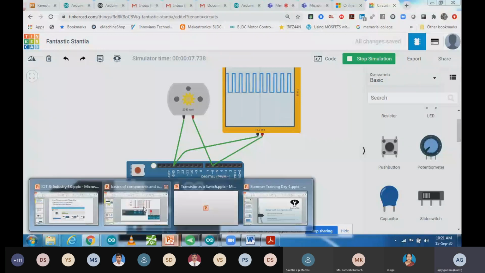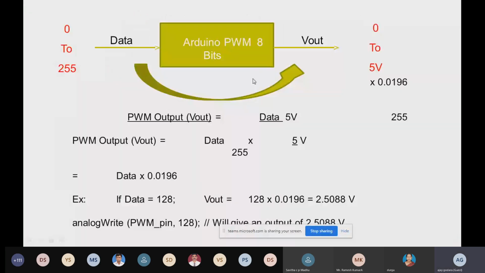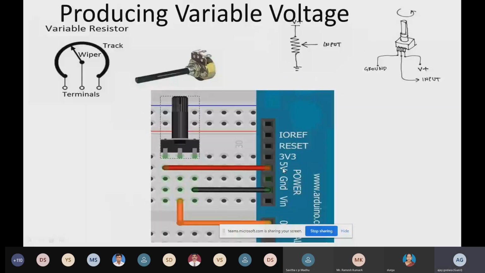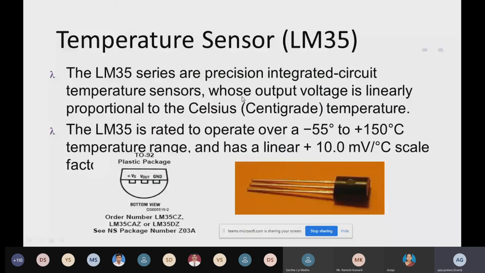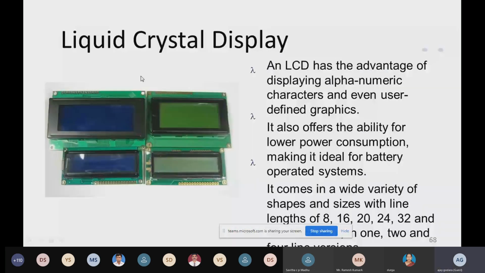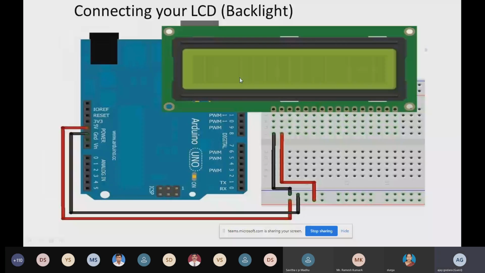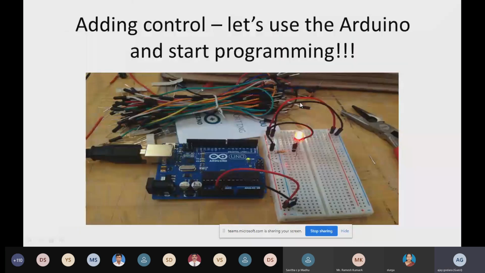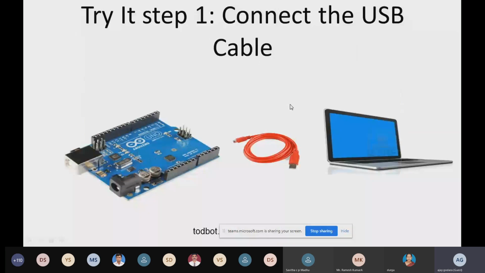We have discussed analog output, and analog input also, and how you can use it. You can use a potentiometer like this, as we have used it over here. And you can use a temperature sensor also for detecting temperature. Like this, you can connect an LM35 temperature sensor, and you will get output in the format of temperature. That also we can use. You can use an LCD like this. LCD also you can interface over here, as I told you yesterday also. So these are basic steps. If you want to upload your code in hardware, how you can upload it, that is a very interesting part.